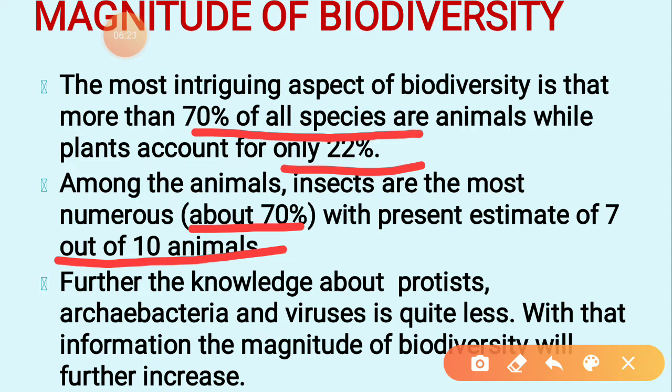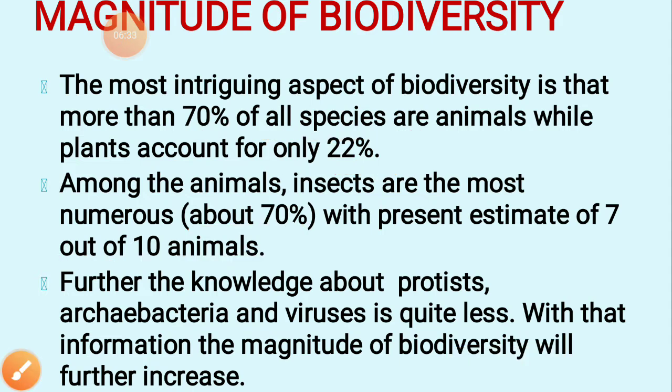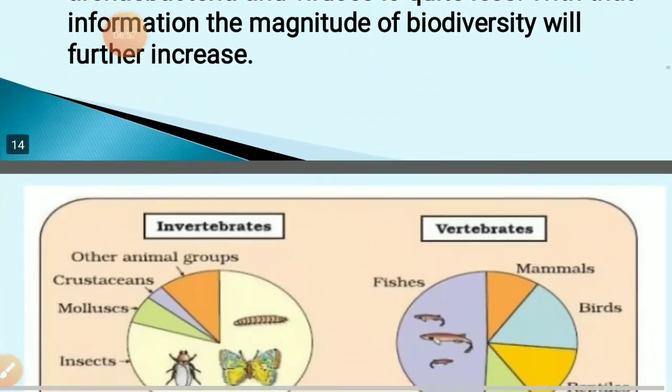So that's why we know that Arthropoda is the largest phylum in the animal kingdom. Further, the knowledge about protists, archaebacteria, viruses is quite less. With that information, the magnitude of biodiversity will further increase. So how can we measure biodiversity? By comparing the species in different areas, and after that we gather the information about the species.